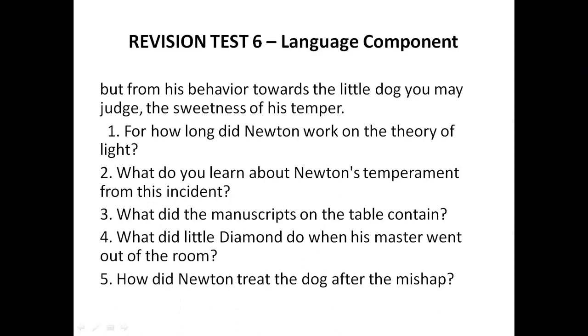Now, the questions based on this passage are like this. For how long did Newton work on the theory of light? What do you learn about Newton's temperament from this incident? What did the manuscripts on the table contain? What did Little Diamond do when his master went out of the room? How did Newton treat the dog after the mishap?